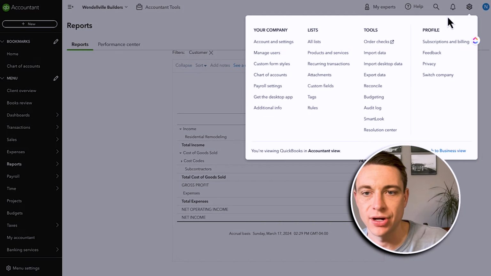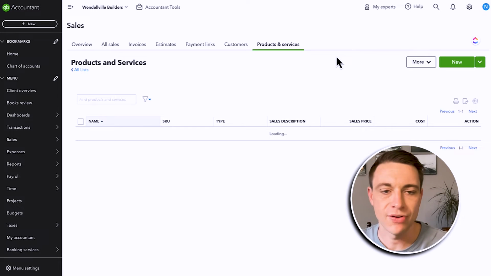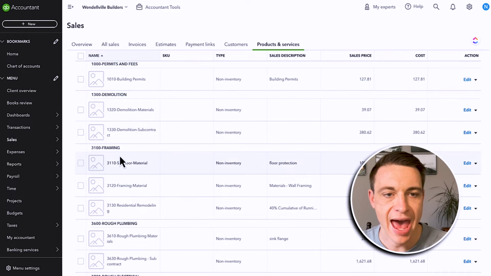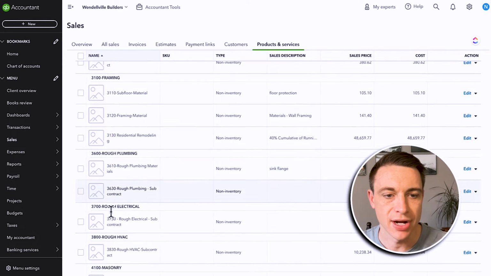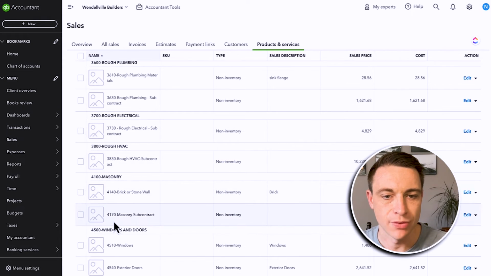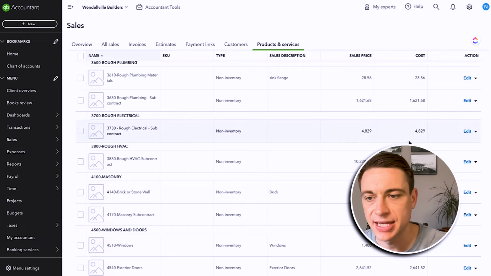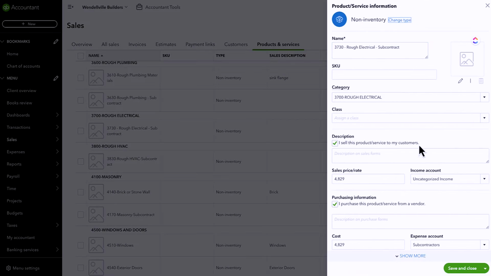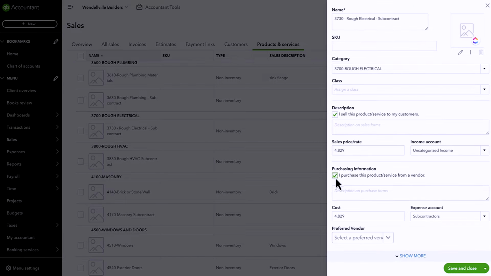So if I go over here and look at my products and services, it's right here, again, really underutilized. So if I go over to this list, you can see that I've added a bunch of these cost categories right here to my set of QuickBooks Online. And the magic part of this is that when we've added these, if I click the edit button, you can see that we indicate to QuickBooks that I do purchase this product and service, okay? So I have expenses related to it. And when I do, I want to tie it to my chart of accounts in a specific account here.